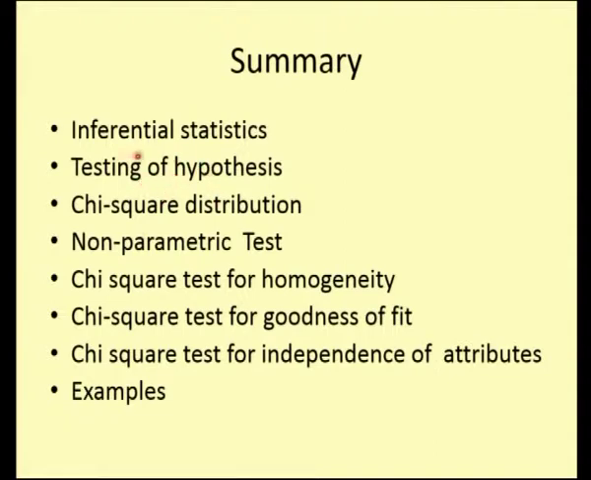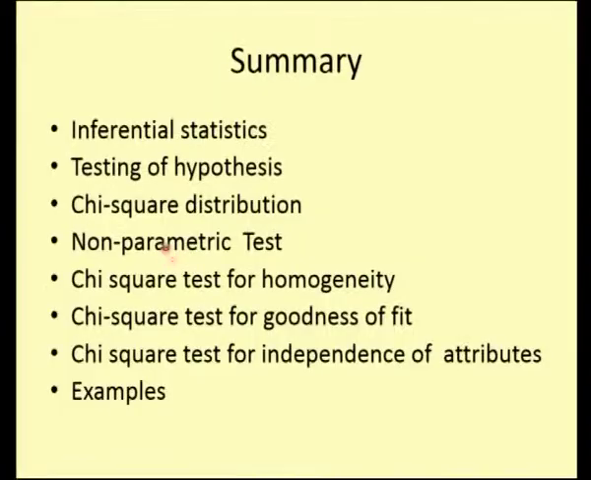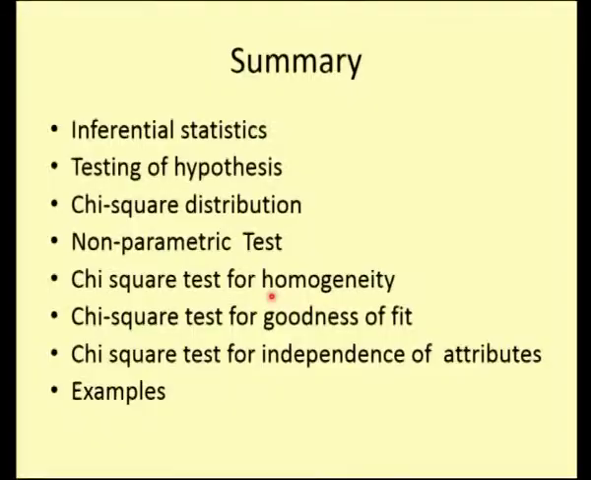We have seen what procedure is to be followed for testing of hypothesis, and we have seen what a chi-square test is under this testing of hypothesis. This chi-square is a non-parametric test. Why have we chosen a non-parametric test? We are not going to deal with any parameters or population constants here. Therefore we deal only with the counts or the frequencies, so we call it a non-parametric test. Under the non-parametric chi-square we have seen three types of test: test for homogeneity, test for goodness of fit, and test for independence of attributes.